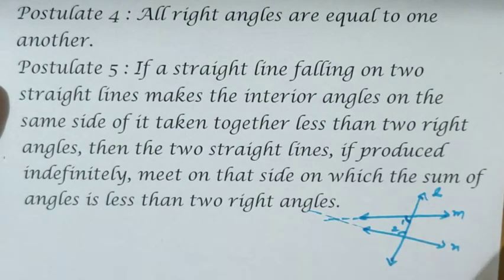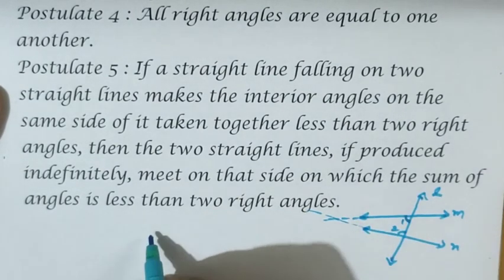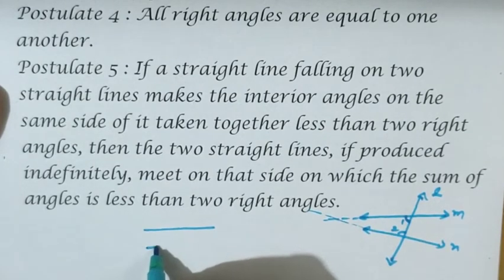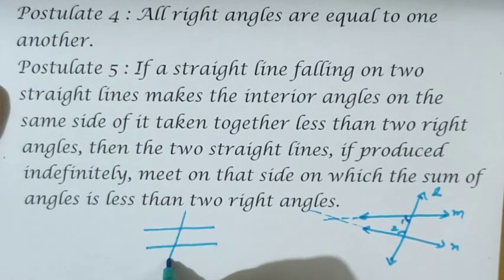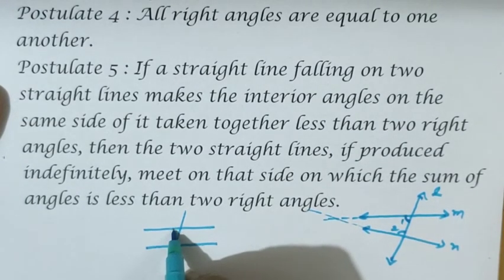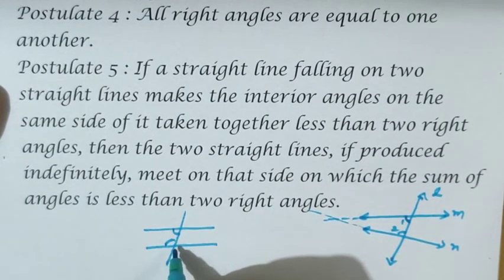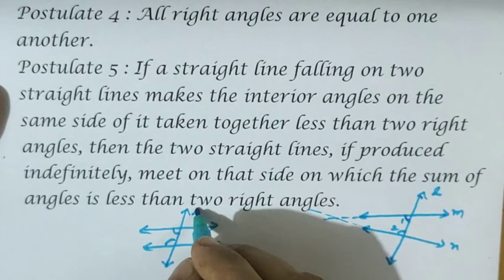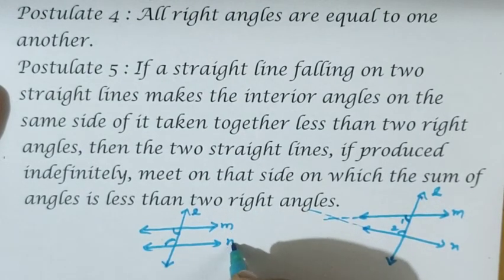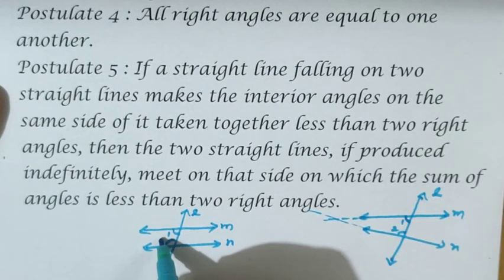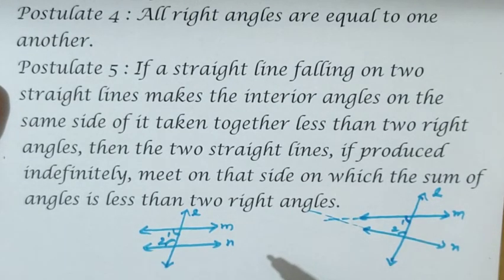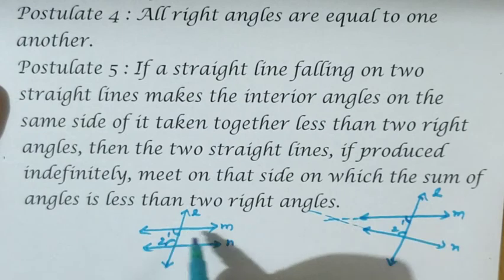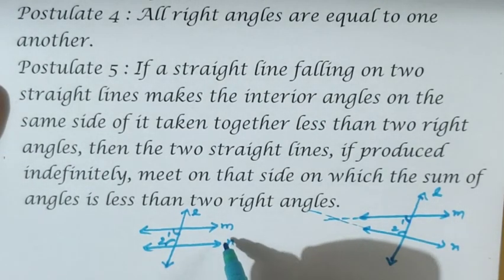They meet on that side on which the sum of the angles is less than 2 right angles. I can make you more clear: if 2 lines are parallel and a transversal cuts them, what is the sum of the interior angles on the same side of the transversal? It is equal to 180 degree, right? When L cuts the 2 lines M and N such that angle 1 and angle 2's sum equals 180 degree, then the lines are parallel. That is the concept we have learned.